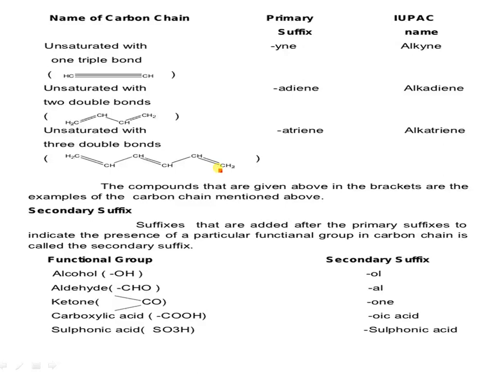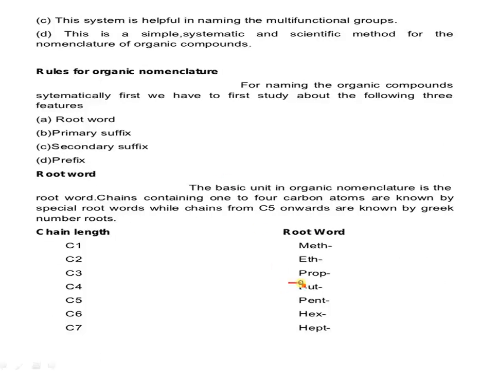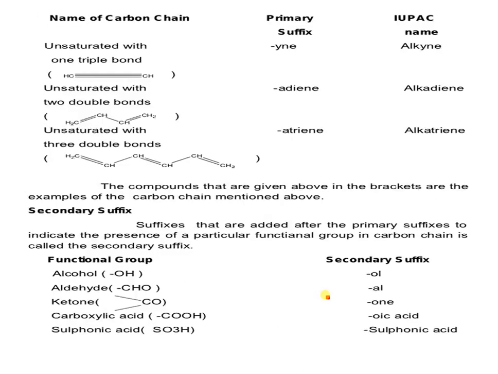What is meant by secondary suffix? It is added after the primary suffix to indicate the presence of a particular functional group in the carbon chain. The primary suffix indicates the presence of saturation and unsaturation. Before this, what is meant by root? The root is nothing but how many carbon atoms are present. For example, one carbon is called meth, two carbons are called eth. Like this, if three are there it is called prop, four is but.